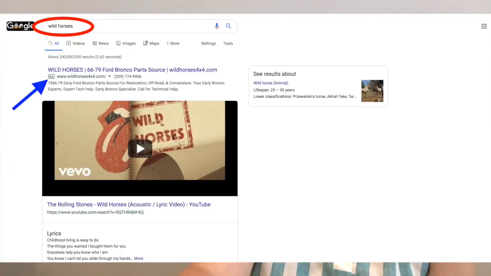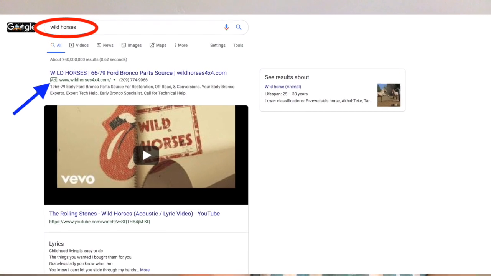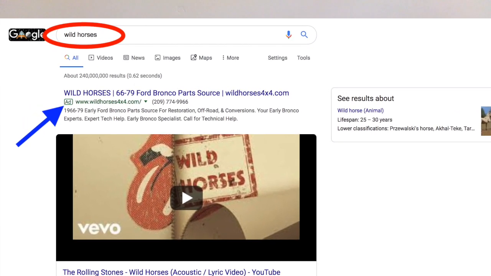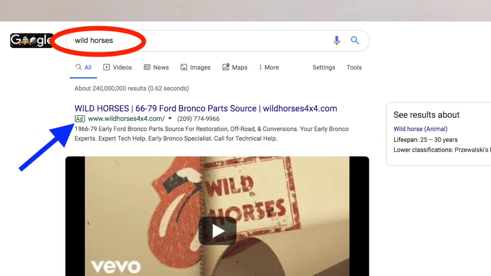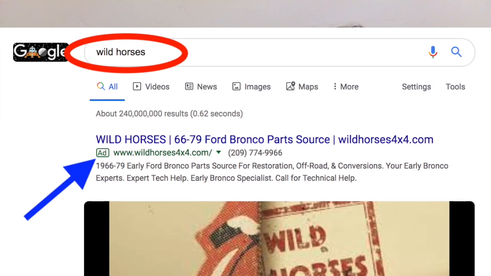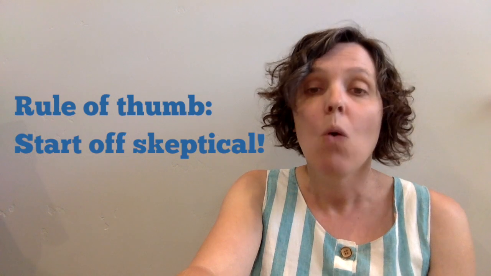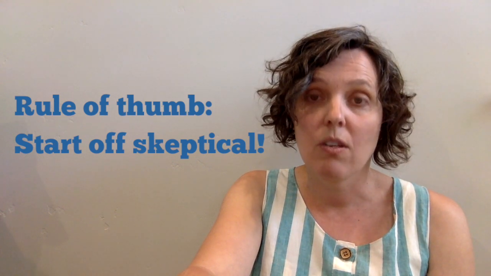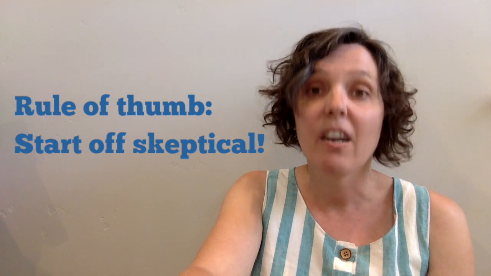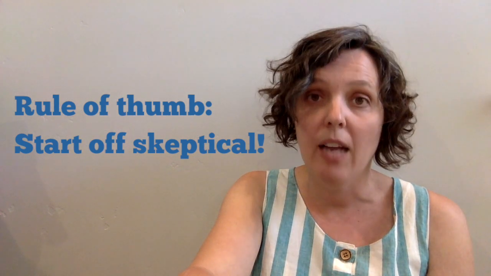Don't forget, just because a source appears at the top of your Google results doesn't mean that it's the best source or an accurate source. Ads are often linked at the top of a Google results page. Google also uses a secret and proprietary algorithm that decides which results you'll see when you look for information. You can't just be a passive participant when it comes to determining if a source is credible. Open another tab, open another browser window, verify the information, and don't just blindly trust what you find online.